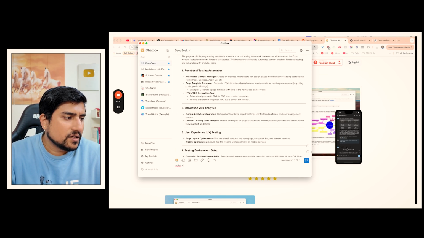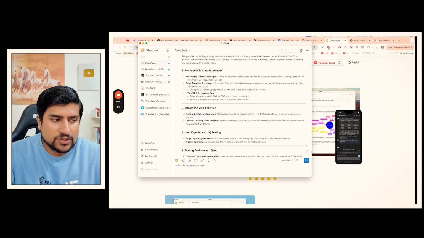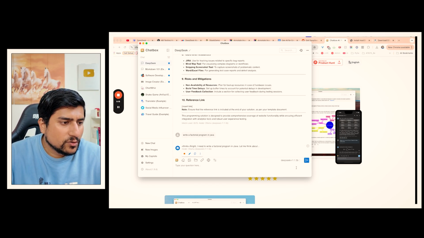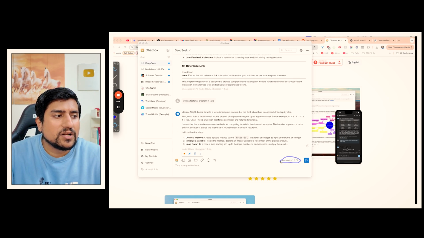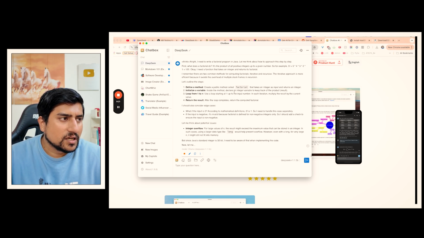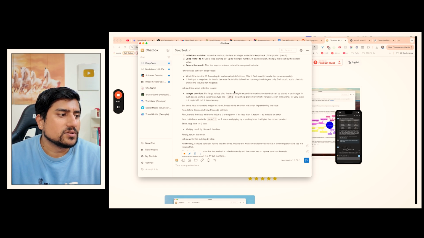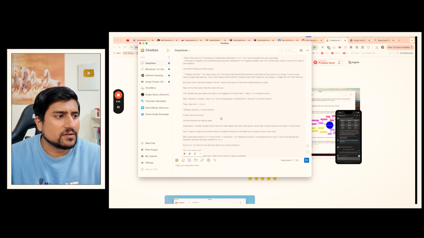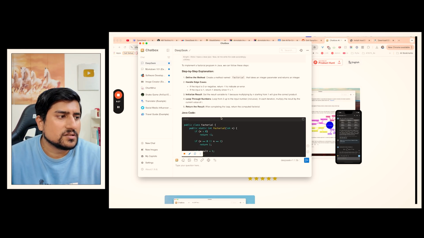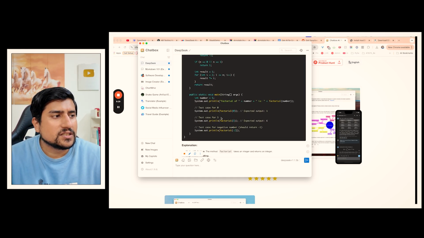For example, write a factorial program in Java, which I think makes more sense. So here it is telling you that I am running DeepSeek, the 5 billion version, right? Here it is basically thinking about it, and in the meantime it will give you the results. So I think this is the factorial program that it has written with the edge cases and everything, right?